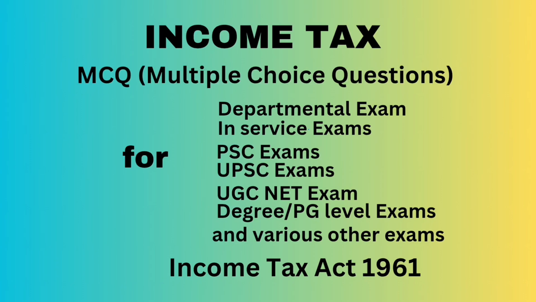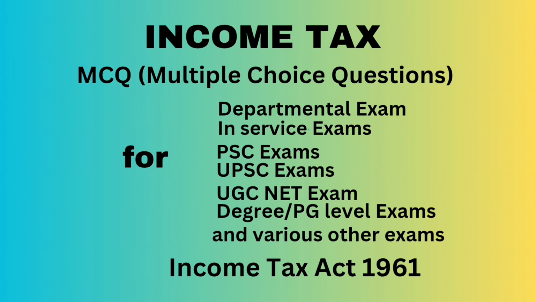Question number 11. A local authority has earned income from the supply of water or electricity outside its own jurisdictional area. It is, answer, exempt. Question number 12. Income under the head CG to a local authority is dash. Answer, exempt. Question number 13. Income under the head CG to a trade union is dash. Answer, taxable.